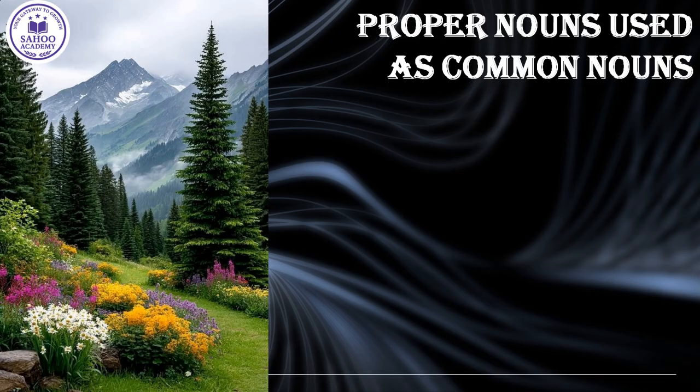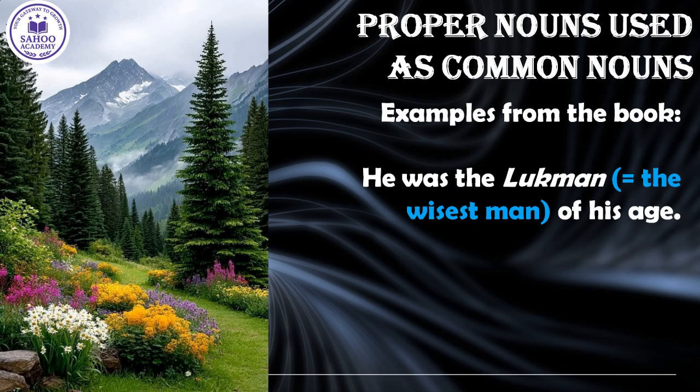This happens when a particular person's name is used to represent a quality or type that belongs to a whole group. Two wonderful examples from the book. First, he was the luckman of his age. Here, luckman does not just mean the historical person, it means the wisest man.